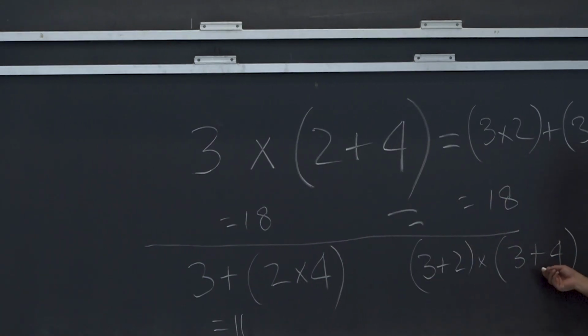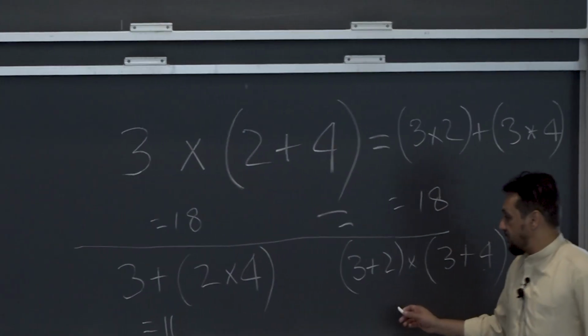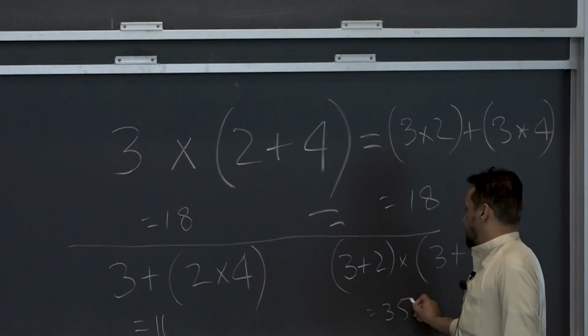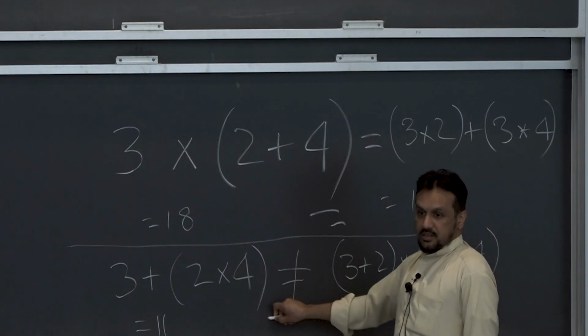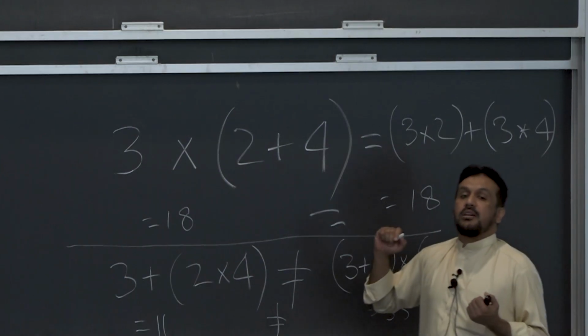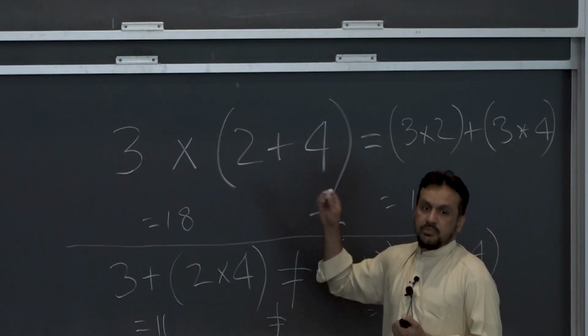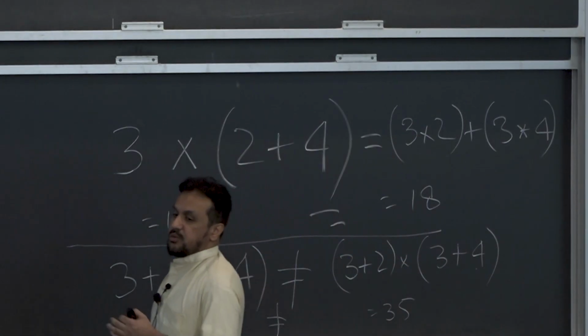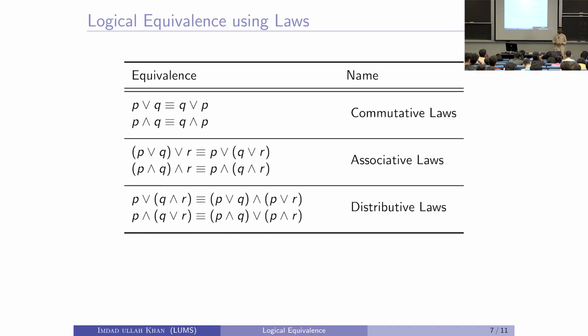3 plus 4 is 7, 35. See, they are not equal. Listen, addition does not distribute over multiplication, multiplication distributes over addition. In Boolean algebra, I told you OR is more like addition, AND is more like multiplication, but that's the fundamental difference here. Here OR distributes over AND, and also AND distributes over OR. So, these are the distributive laws.